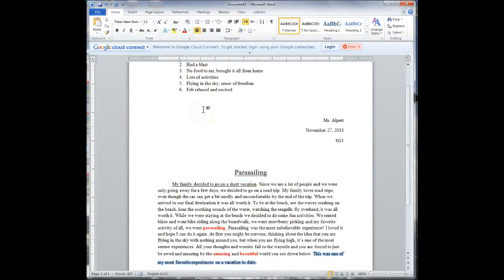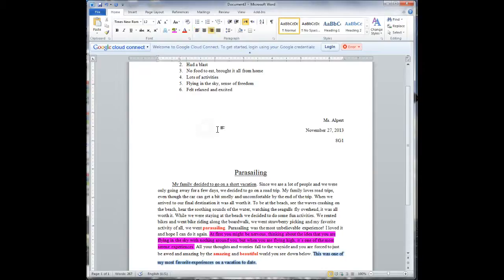Then we are highlighting a different sentence that's important in your story. So you really have to think about what you wrote here. I'm going to go over here and I'm going to go to the highlighter. You can change the highlighter color. That's up to you. I don't care what color you use.